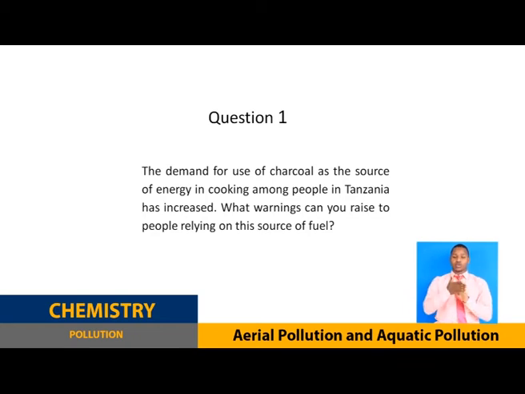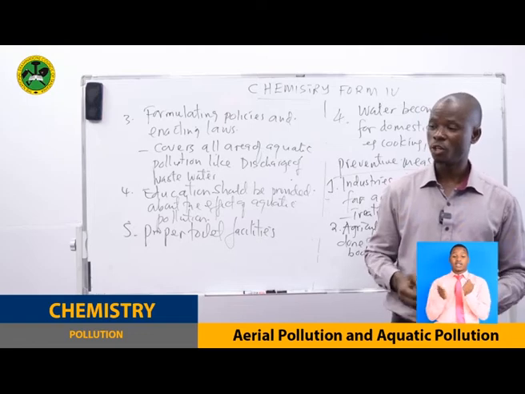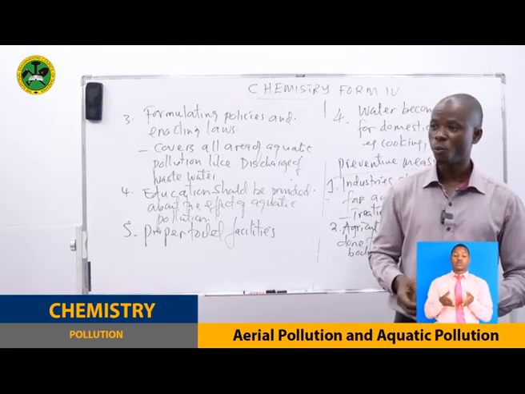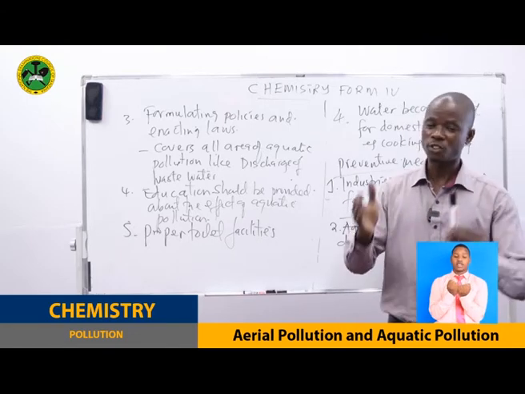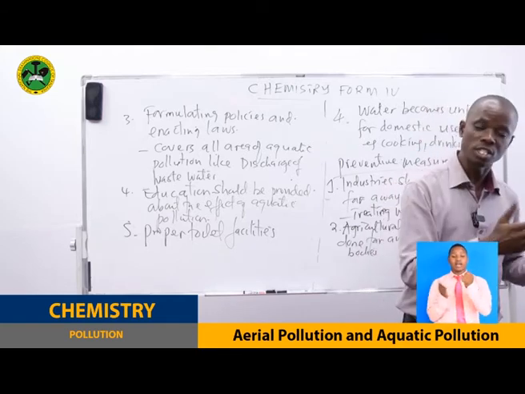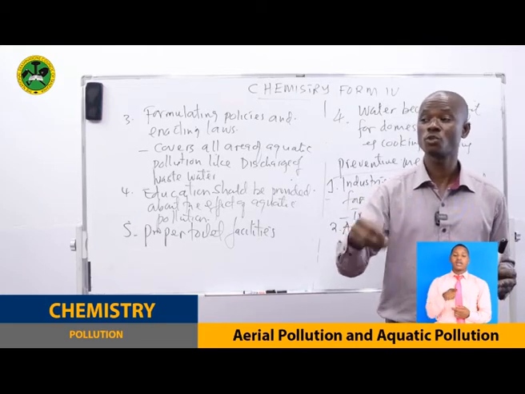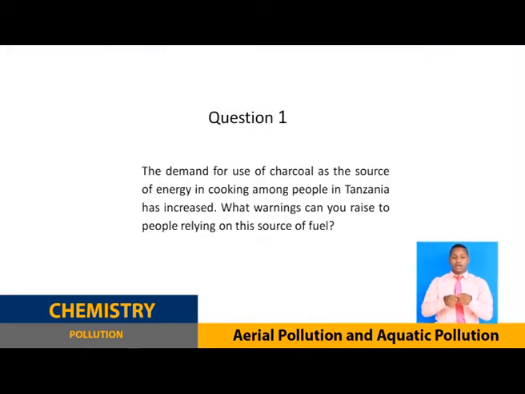Using charcoal means deforestation, cutting down trees in order to produce charcoal. What is the effect of cutting down trees? What is the effect of using charcoal? Relying on energy from charcoal becomes a very big problem. So this one is very simple.